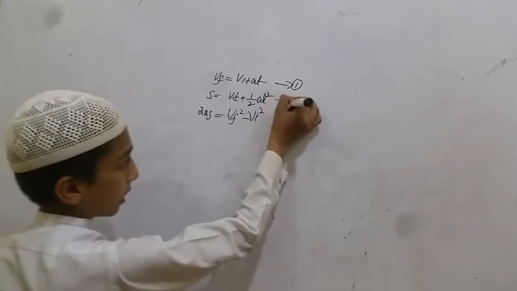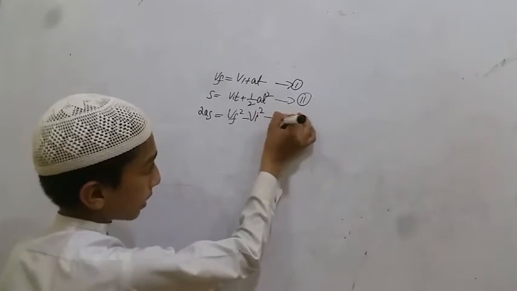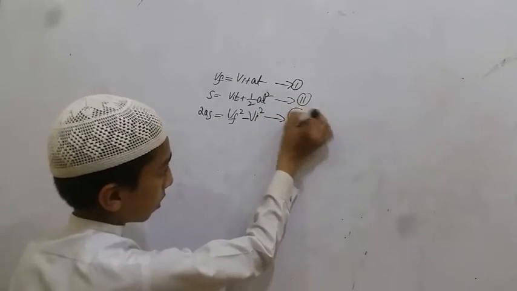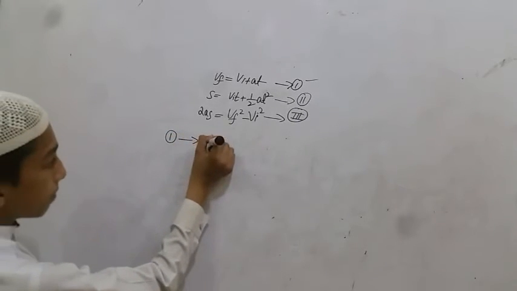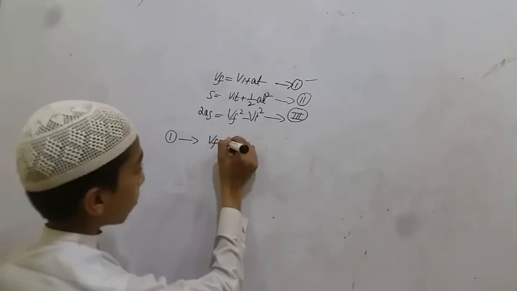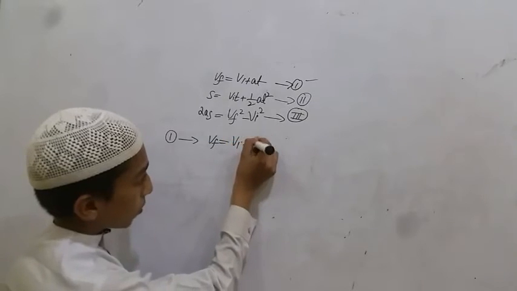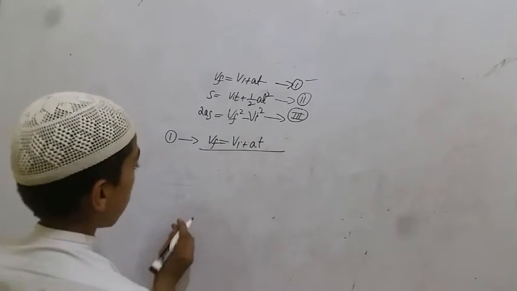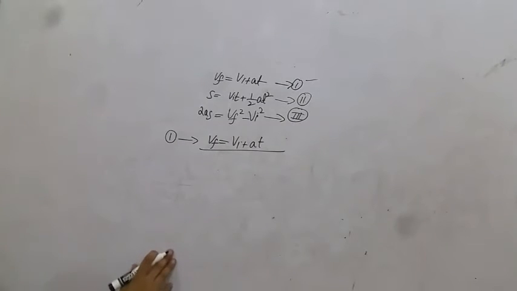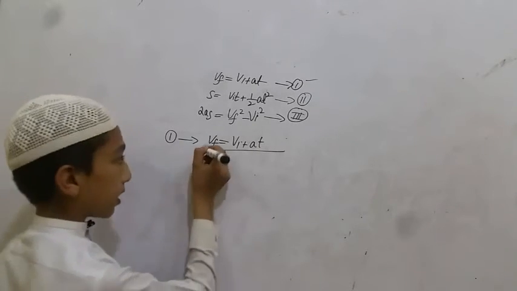From the first equation of linear motion, Vf is equal to Vi plus at, we get the equation of angular motion.